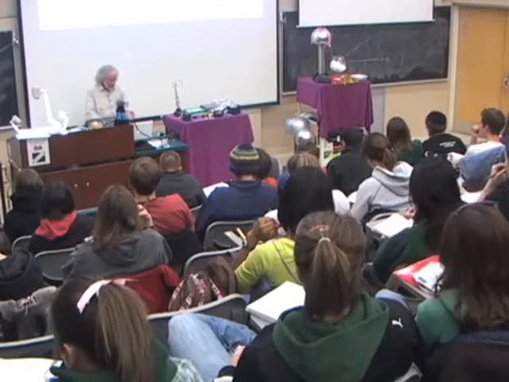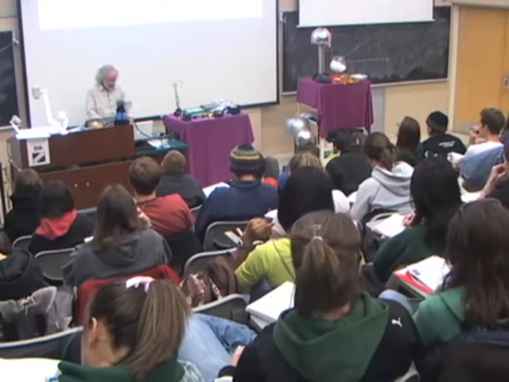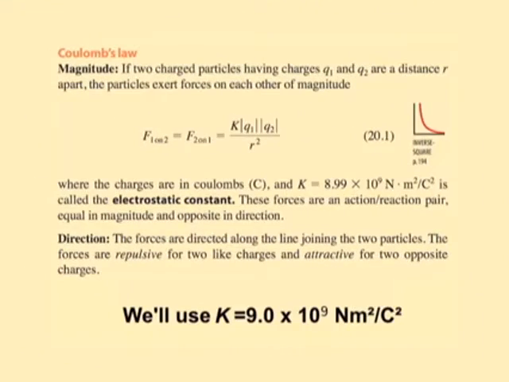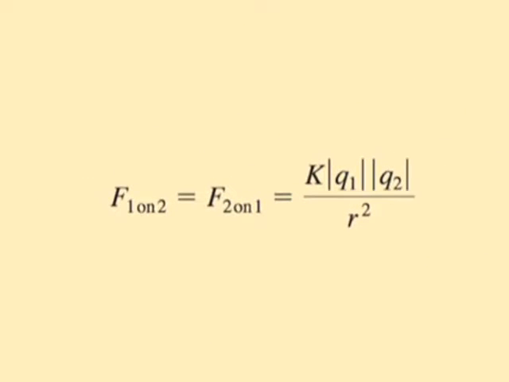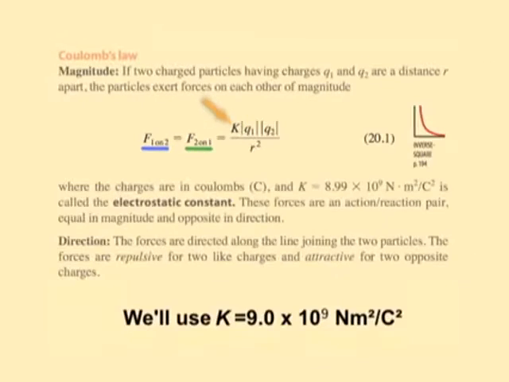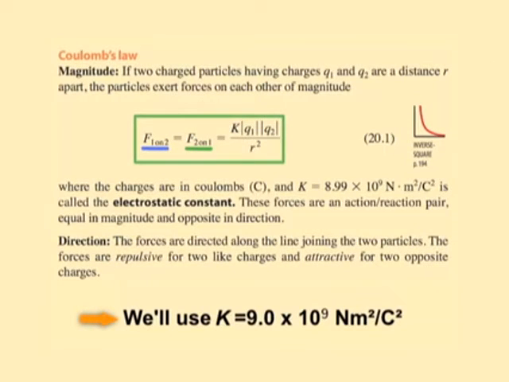Now, if you have charged objects, they exert forces between them. And here's an expression for the force they have between them, okay? It's called Coulomb's law. If I have two charged objects, the force of object 1 on object 2 is equal to the force of object 2 on object 1. Why are those two forces equal? They're equal and opposite forces. That's Newton's laws. So the magnitude has to be the same. They're in opposite directions. The magnitude is this constant k, which is this number right down here, times the magnitude of charge q1 times the magnitude of charge q2 divided by r squared, where r is the distance between them.